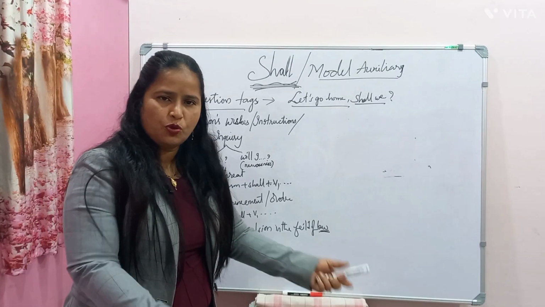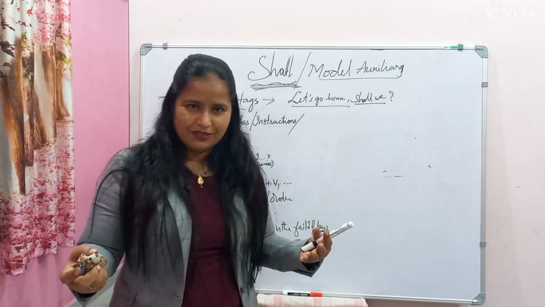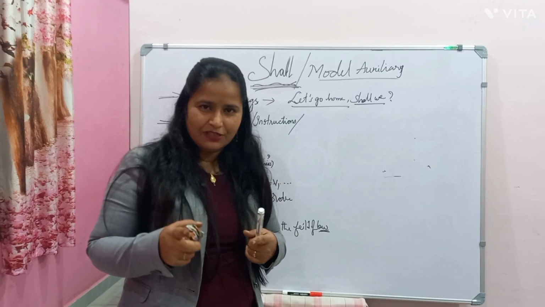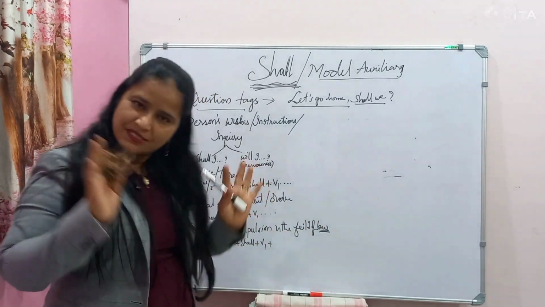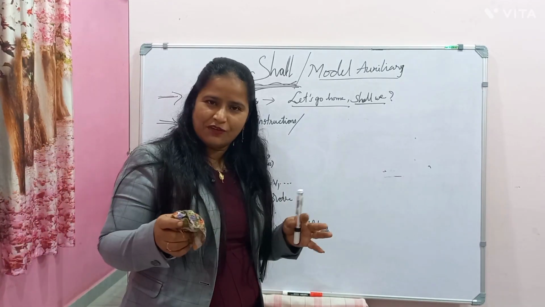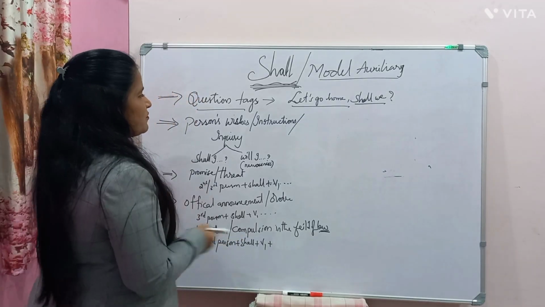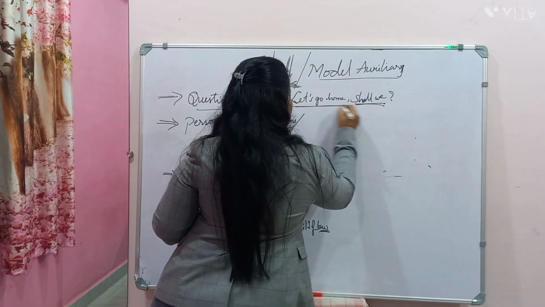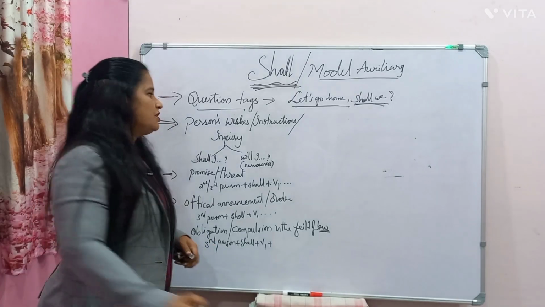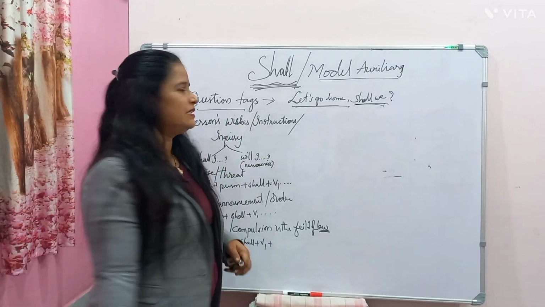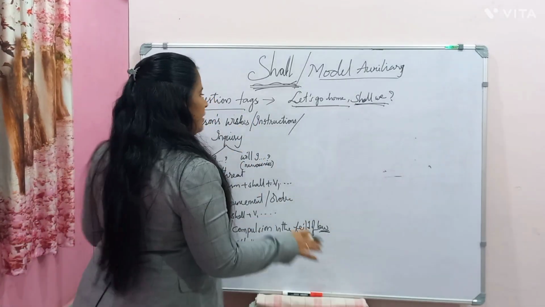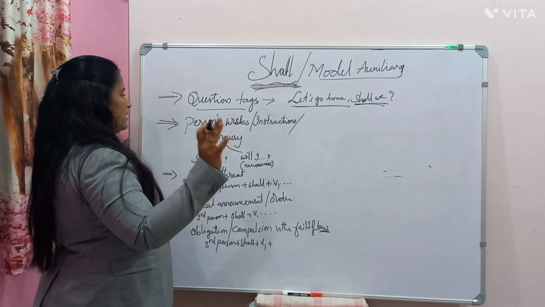Let's start the class, shall we. Let's learn, shall we. Let's dance, shall we. Let's sing, shall we. Likewise we do this. For such sentences, the question tag is only shall we. No will we, no can we or do we, it's not that. So that is the other thing.